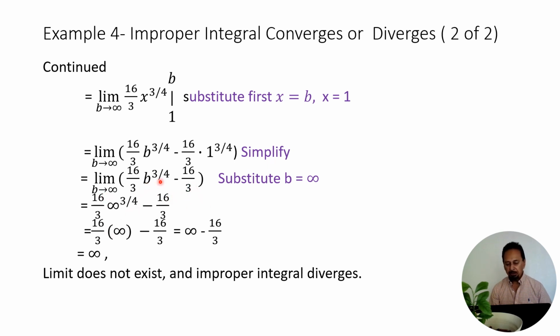And now we substitute b equal to infinity, so it becomes 16 over 3 infinity to the power 3/4 minus 16 over 3. Well, infinity to the 3/4 is infinity, and 16 over 3 times infinity is also infinity, so minus 16 over 3. So if we subtract 16 over 3 from infinity, it still stays infinity. So since the answer is infinity, we'll say the limit does not exist, and we say the improper integral diverges.